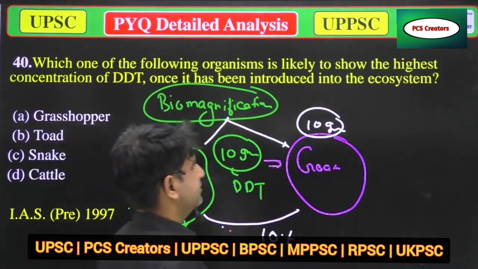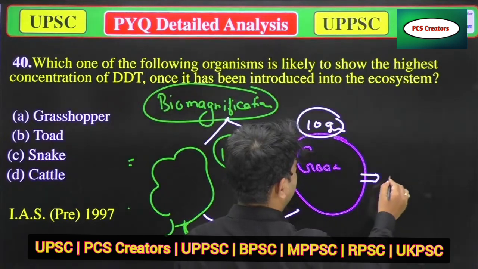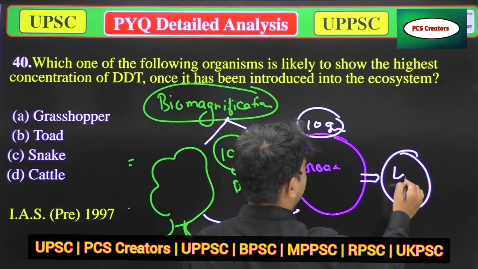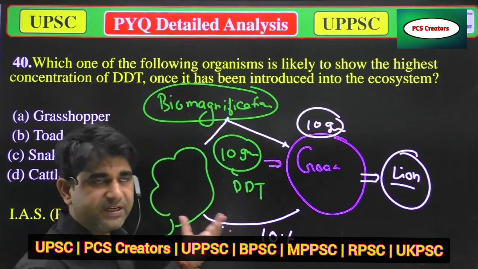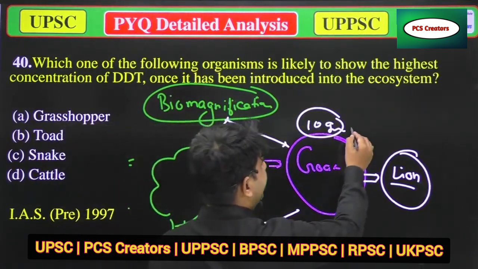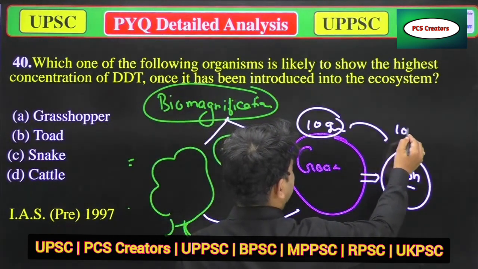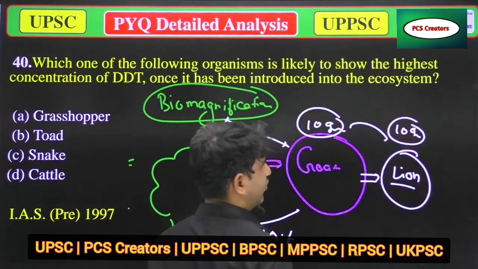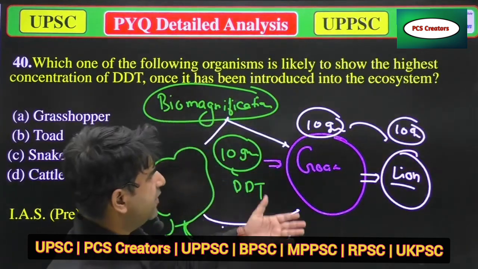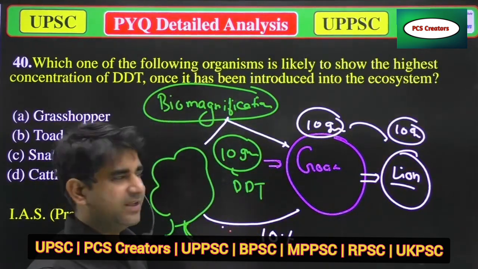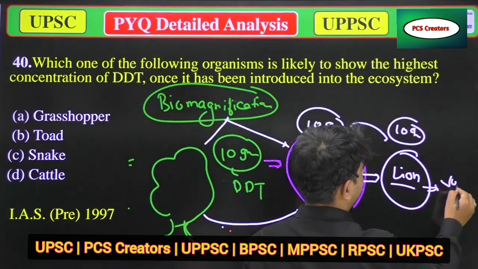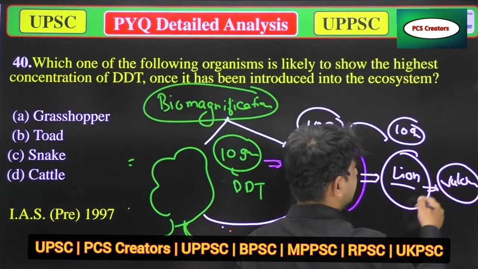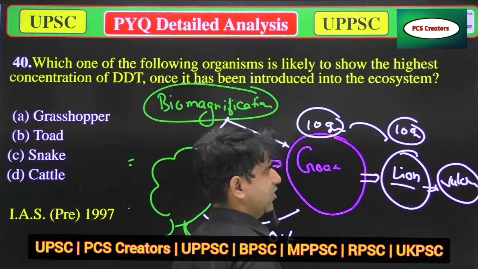And if a lion fully eats that goat, again 10 gram of DDT goes inside the body of that lion. When the lion dies, some vultures will eat the whole lion.